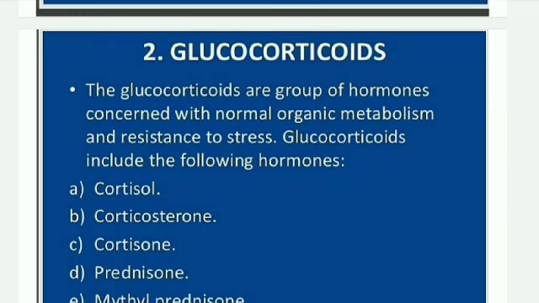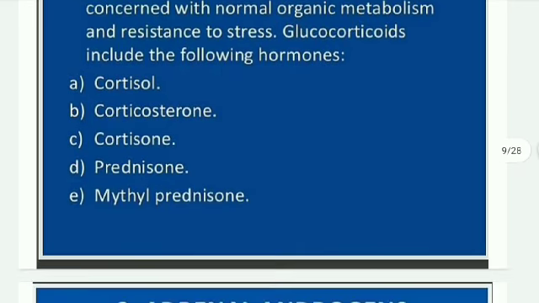Glucocorticoids. The glucocorticoids are a group of hormones concerned with normal organic metabolism and resistance to stress. Glucocorticoids include the following hormones: cortisol, corticosterone, cortisone, prednisone, methylprednisolone.